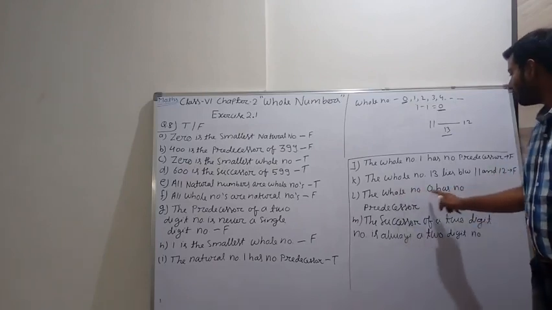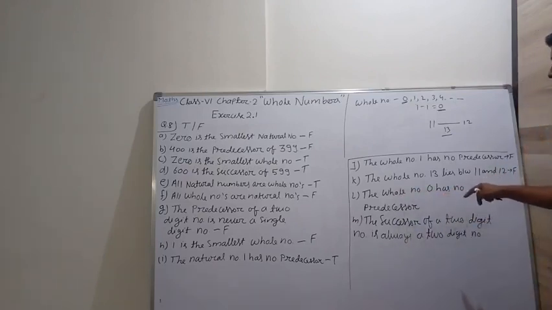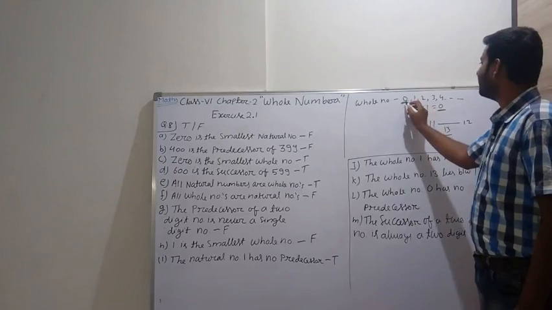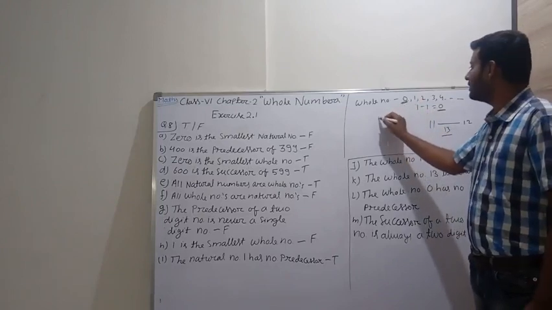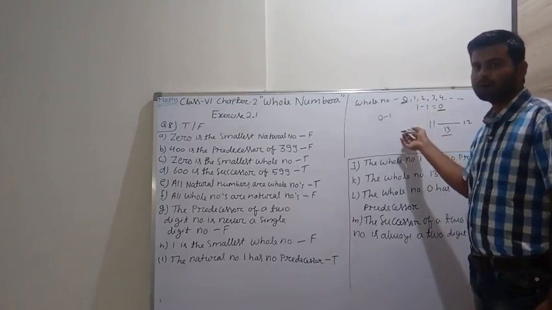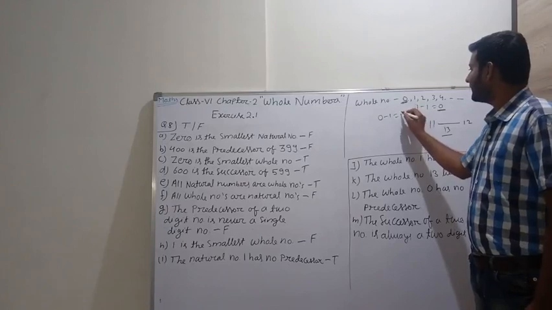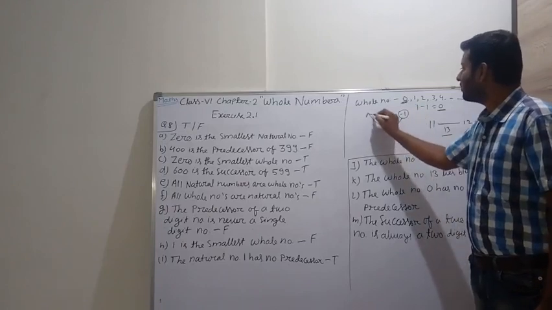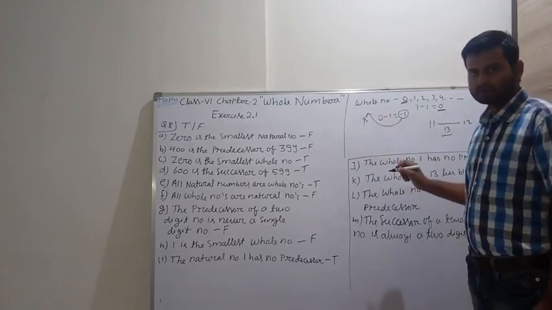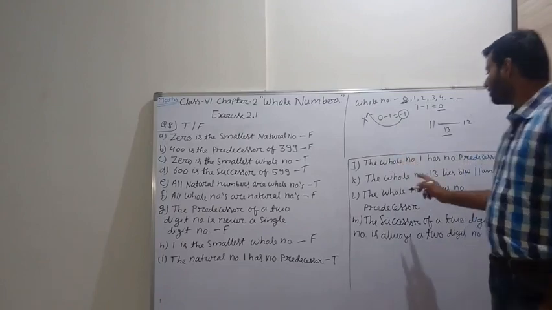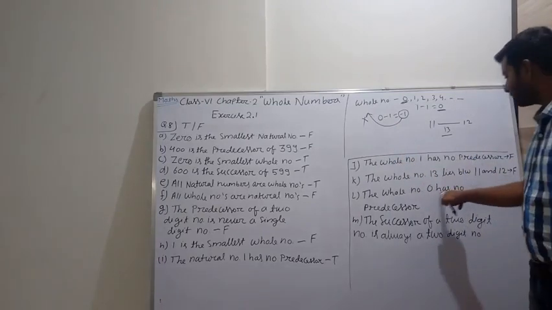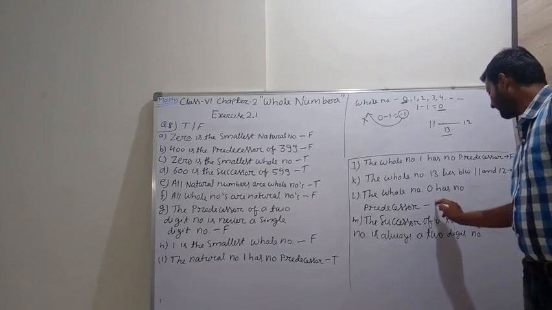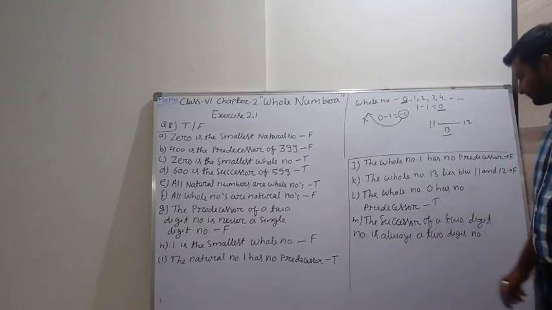The whole number 0 has no predecessor. Yes, true. Why? Because whole numbers start from 0. 0 minus 1 is minus 1, and minus 1 is not a whole number. So the whole number 0 has no predecessor. Yes, it is true.